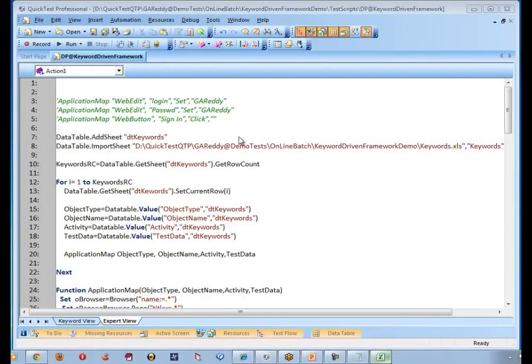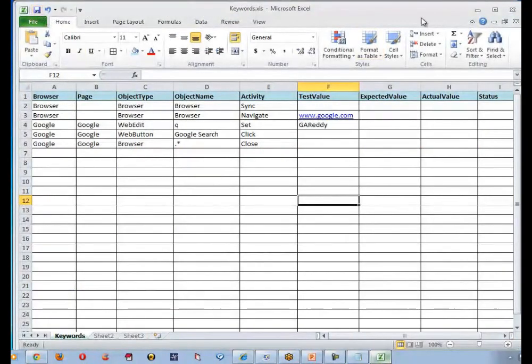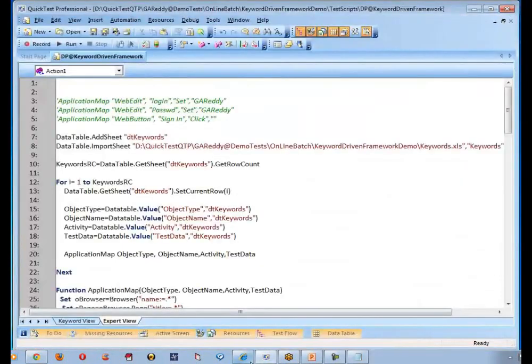No. So let me close this Excel. Let me run it once. We said google.com. So it is going to open google.com and do the action for us. It is going to enter something on the web edit. It is going to click on Google search button. Then it is going to close the browser. Okay? Good. Let me do the execution now.